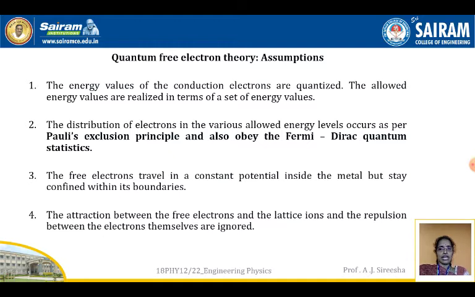Next, the free electrons travel in a constant potential inside the metal but stay confined within the boundaries. The fourth assumption is that the attraction between the free electrons and the lattice ions and the repulsion between the electrons themselves are ignored. So these are the four assumptions. In this, majorly the changed ones are 1 and 2; 3 and 4 are the same as the CFET assumptions. The only change is that the energy values of electrons are quantized.